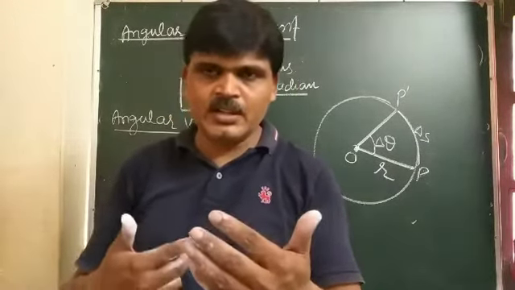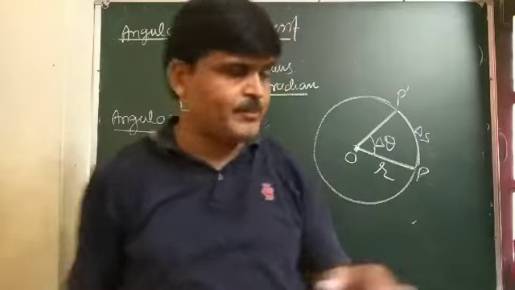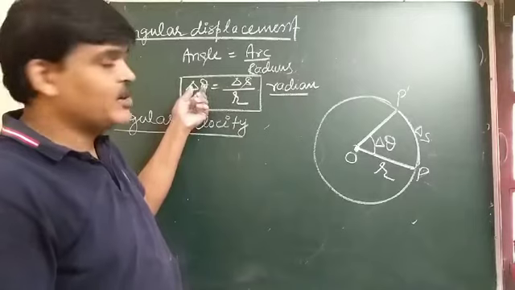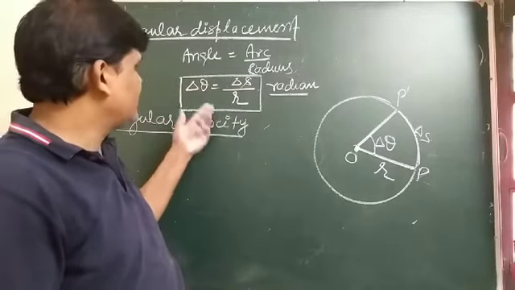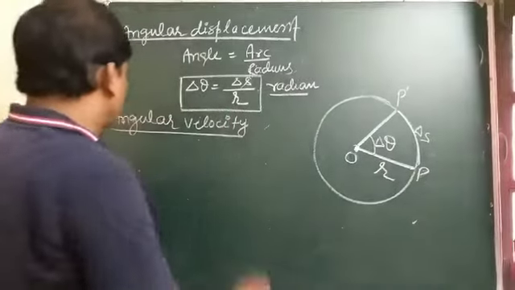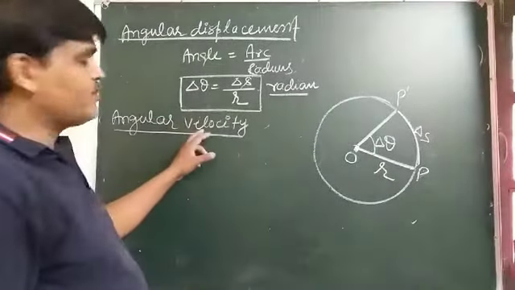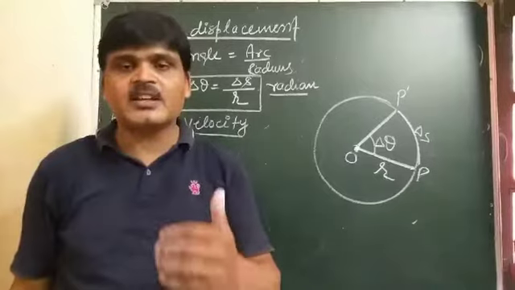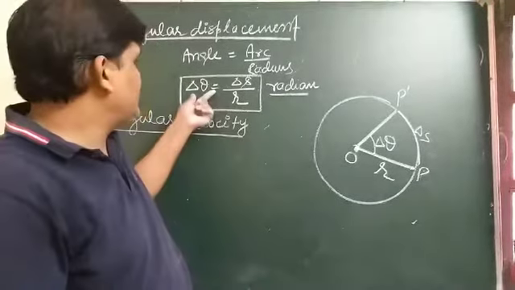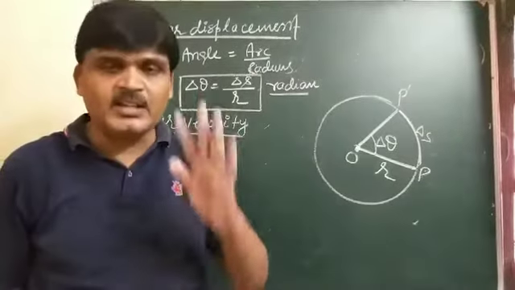So in circular motion, angular velocity is the time rate of change of angular displacement. So angular velocity can be defined as the time rate of change of angular displacement of the particle.